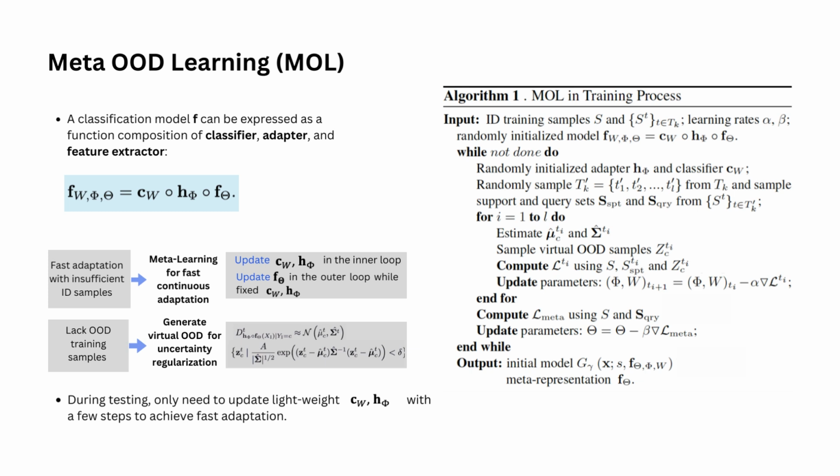Also, because we don't have access to OOD samples during the training process, we propose to generate OODs for regularization. To do so, we first model the class conditional distributions on ID data, and then we sample OODs from the estimated ID distribution.